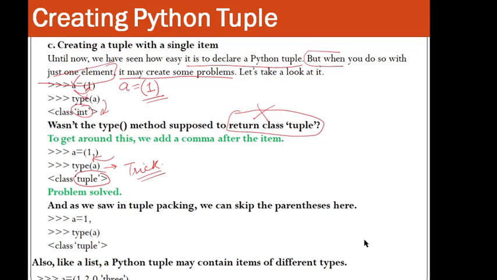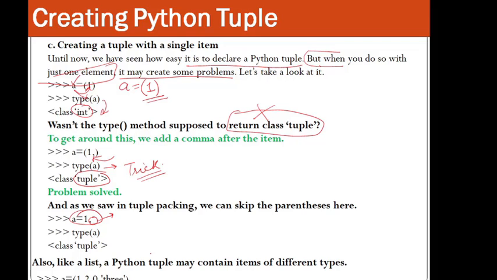And we saw in tuple packing we can skip the parentheses. So you can see over here a equal to 1 followed by a comma. If you write the comma, it will be declared as a tuple, otherwise it will be int.